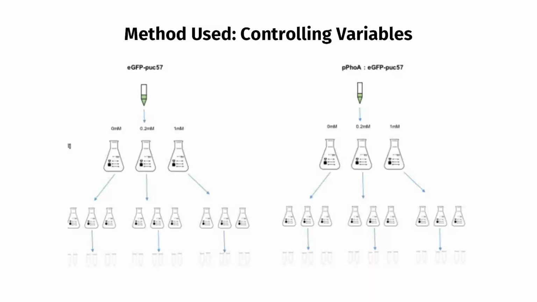The verification process of the control group, which contains no PhoA gene, and the experiment group, which contains the PhoA gene, involves treating the two groups with different concentrations of phosphate while observing the change in fluorescence at different time points, which will provide evidence that our indicators work. Other conditions such as temperature remain the same. We expect that the control group will present a stable amount of fluorescence or no fluorescence no matter what concentration of phosphate there is, while the experiment group will show a constant change in fluorescence due to the change in phosphate concentration.